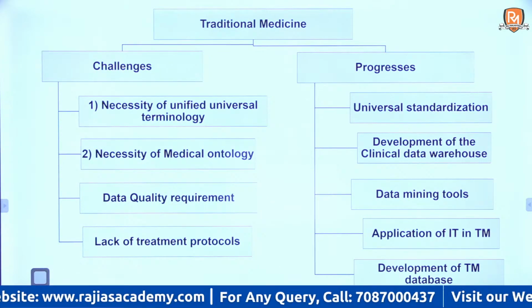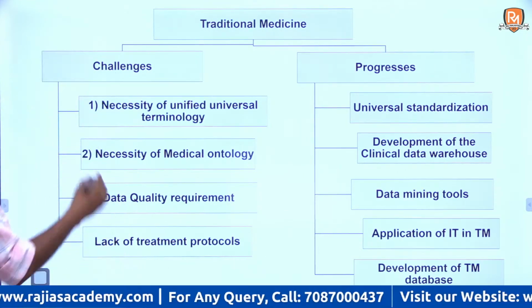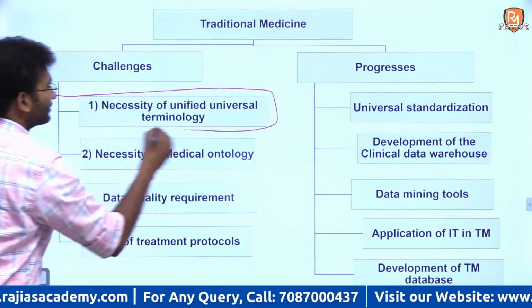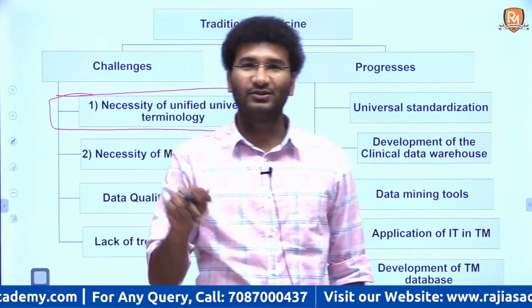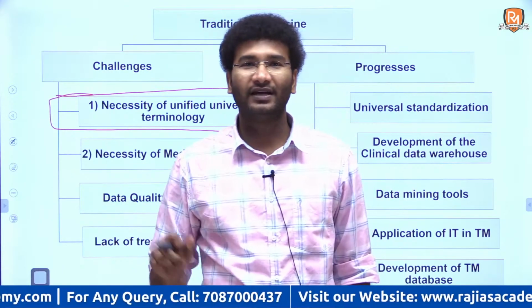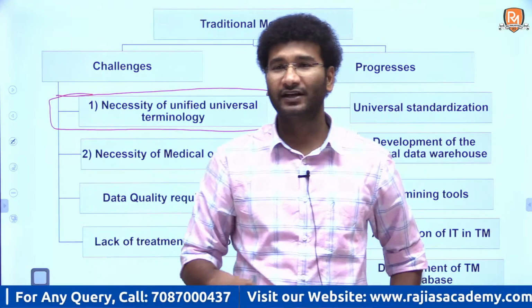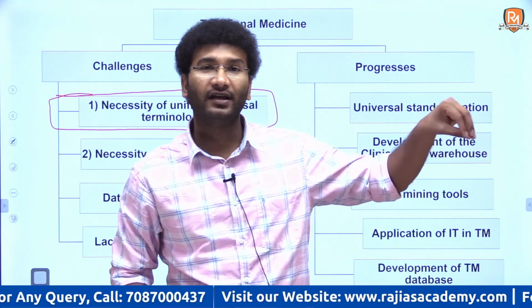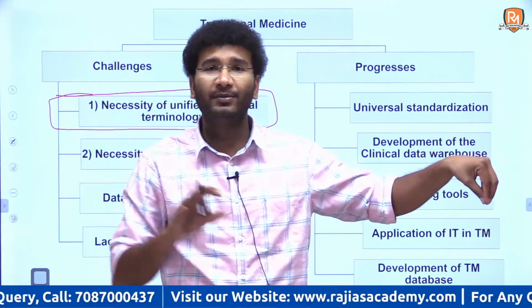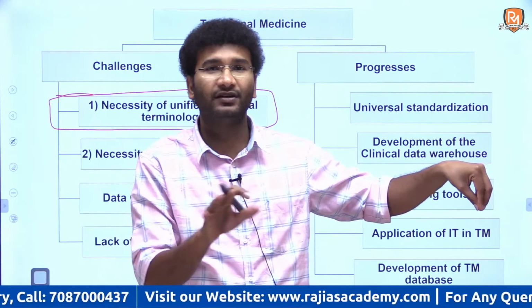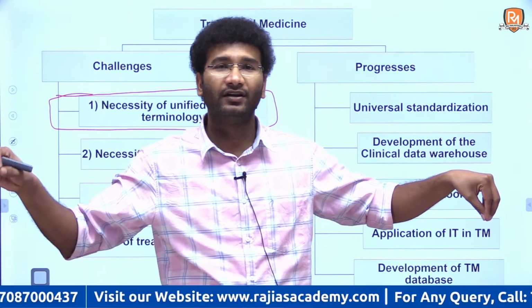Let us look into the traditional medicine challenges. The first challenge, as I have already told you, is the necessity for unified universal terminology. See, most of the plants present elsewhere have local names, and people do not know the actual name. For example, if you go to Africa, a particular plant might have a different name, and the same plant may be of a different origin or species, a different plant present in Indonesia, that might have different medicinal properties.